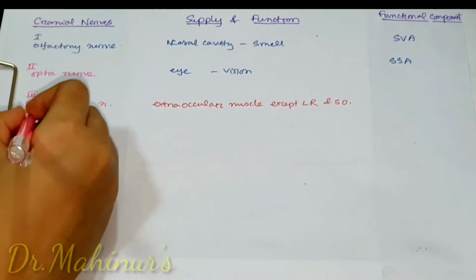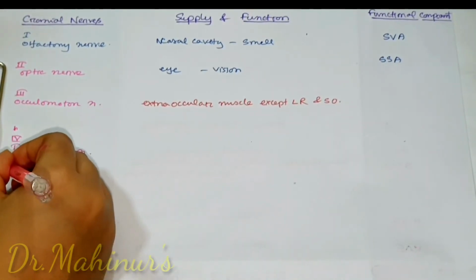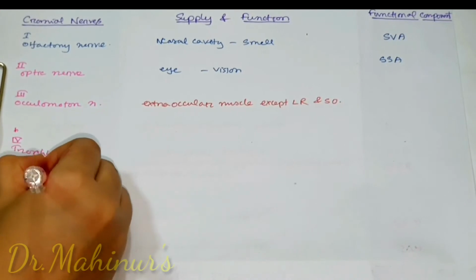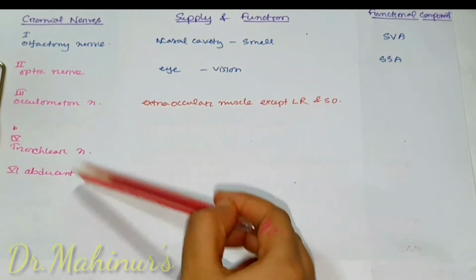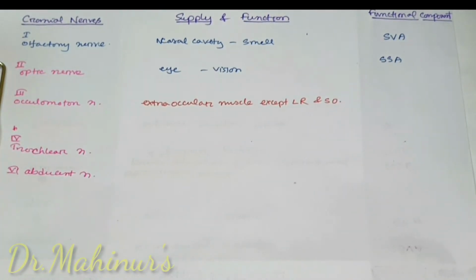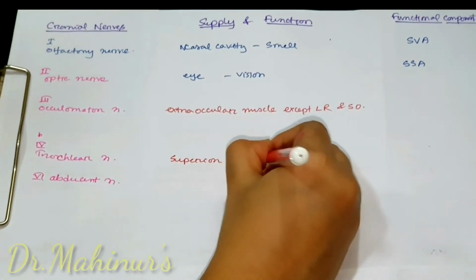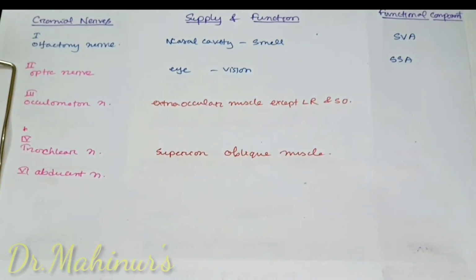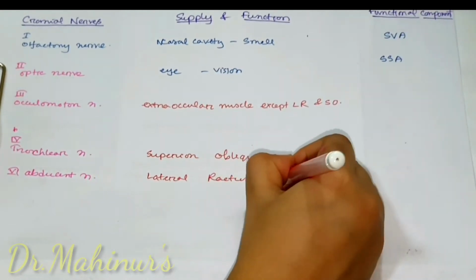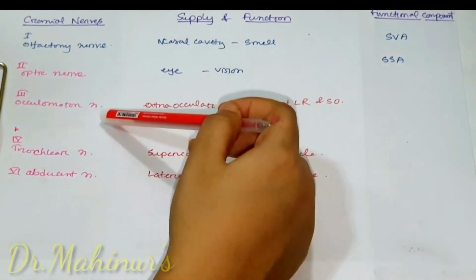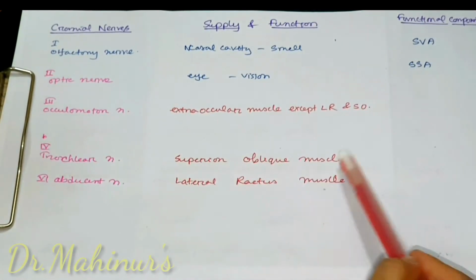Now I'll write the fourth cranial nerve, that is trochlear nerve. It also gives supply to the extraocular muscle. Abducens nerve also gives supply to the extraocular muscle, so I am writing down all together. Trochlear nerve gives supply to superior oblique muscle, and sixth cranial nerve gives supply to the lateral rectus muscle. Oculomotor nerve gives supply to the extraocular muscles except lateral rectus and superior oblique, which are supplied by the trochlear nerve and abducens nerve.